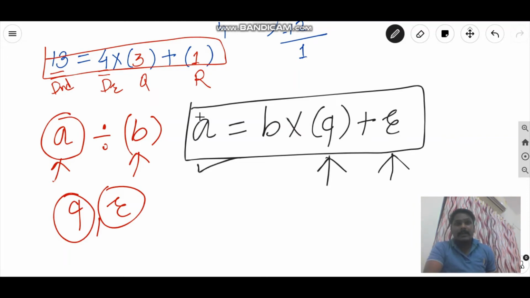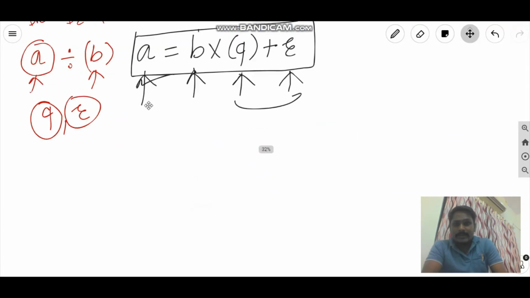We can express any positive integer in terms of another integer. Meaning here we had expressed a in terms of b, and for that expression we need this q and r, and this pair is unique. Now we will understand this with an example.